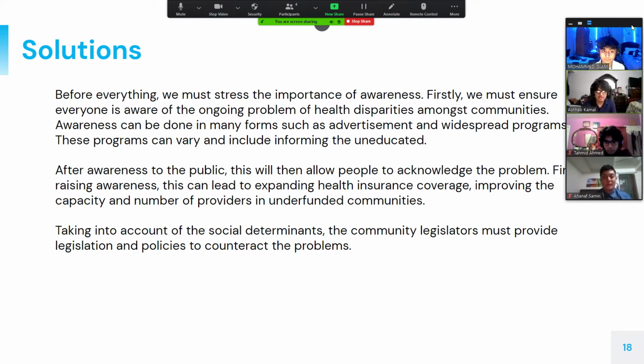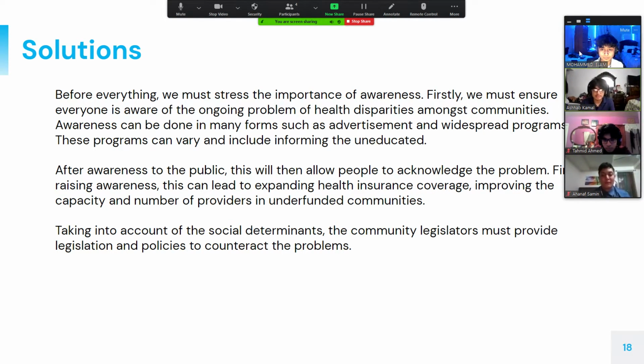There are many solutions that can be taken to prevent and spread awareness. Before everything, we must stress the importance of awareness. Firstly, you must ensure that everyone is aware of the ongoing problem of health disparities amongst communities. Awareness can be done in many forms, such as advertisement and widespread programs. These programs can vary and include informing the uneducated. After awareness to the public, this will then allow people to acknowledge the problem.